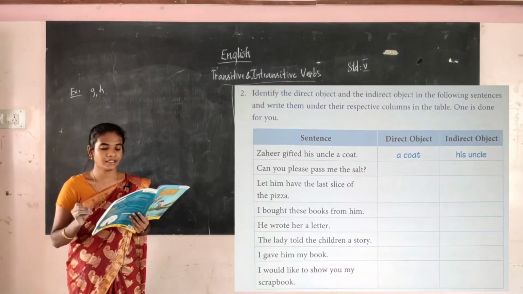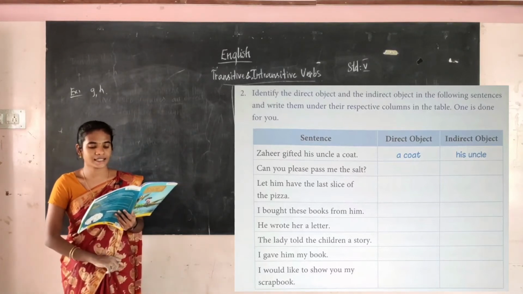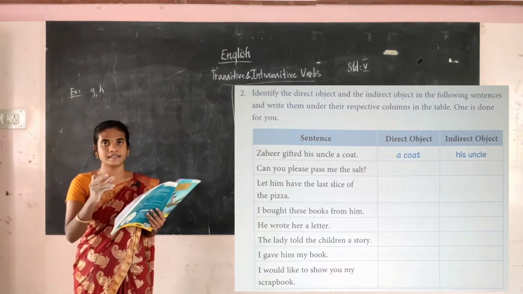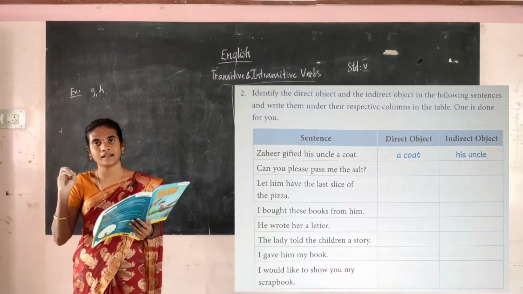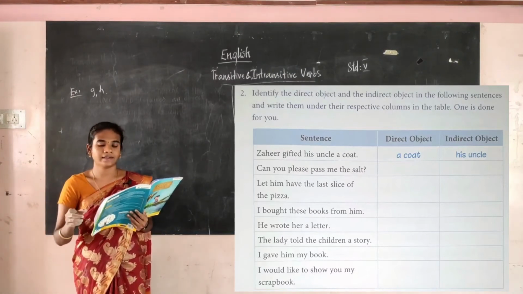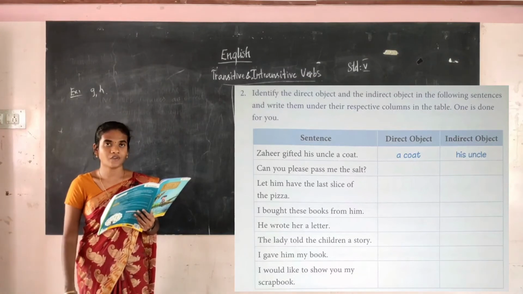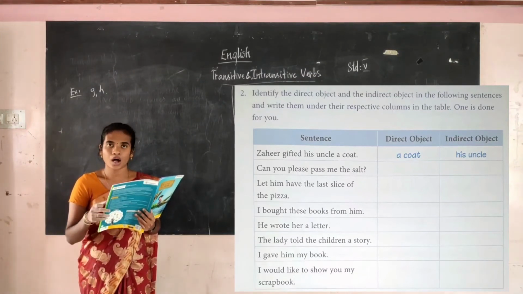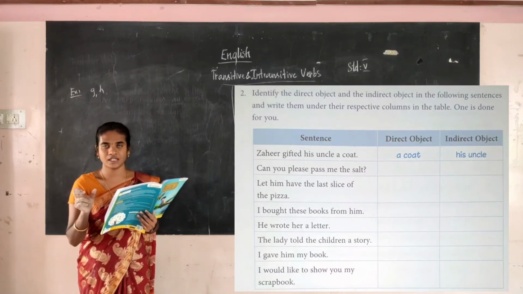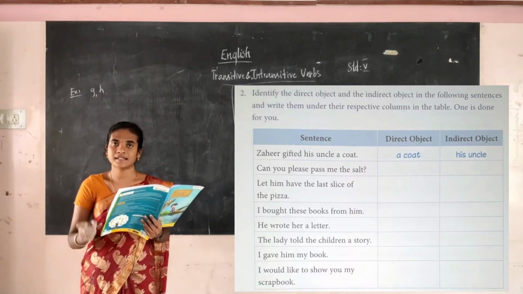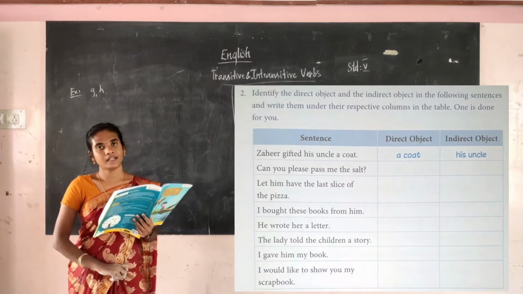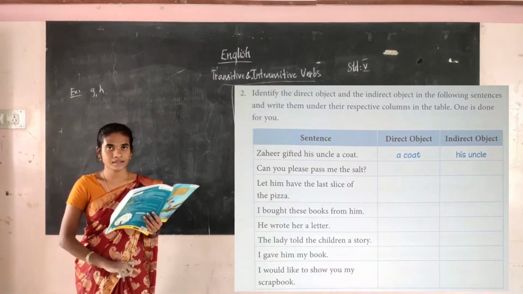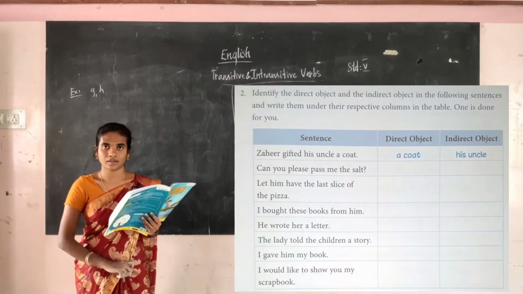You have to write it in the correct column. You have to remember that for the direct object, what question should be asked? What, W-H-A-T, that question you have to ask. If it is answered, it is a direct object. And for the indirect object, what question do you have to ask? To whom or for whom? Okay.